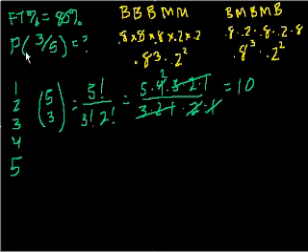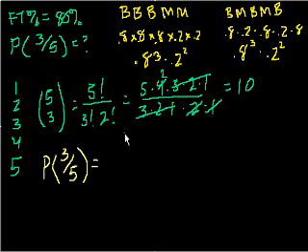So essentially, the probability of getting exactly 3 out of 5 baskets, if I am an 80% free throw shooter, is going to be equal to the probability of each of the combinations, which is 0.8 to the third times 0.2 squared.